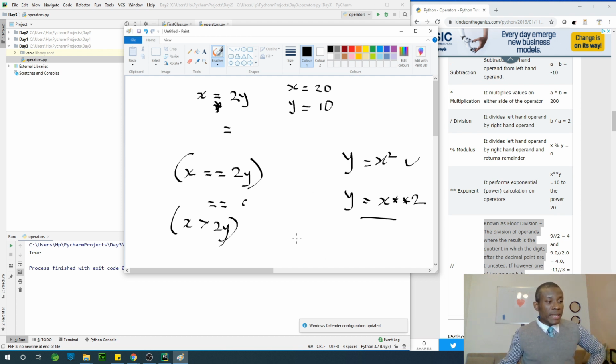So if you say something like z is equal to 10 over 3, the answer is going to be 1, because 10 divided by 3 is going to be 3 remainder 1, right? So let's just try it out. In case you don't understand, 10 over 3 is going to be 3, because 3 times 3 is 9 and we have 1 left. So the remainder is going to be 1. So 10 over 3 is going to give us 1. It's not going to give us 3 point anything.